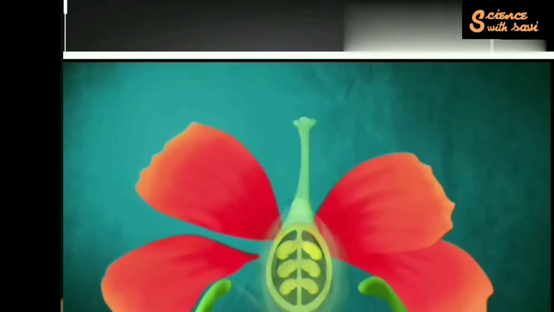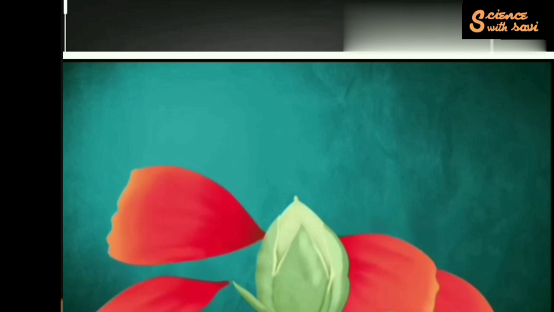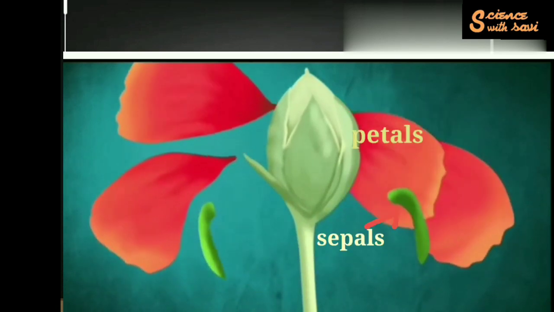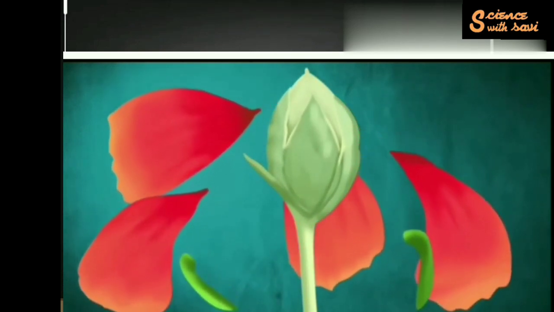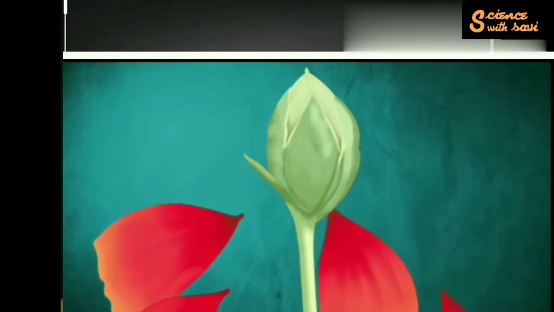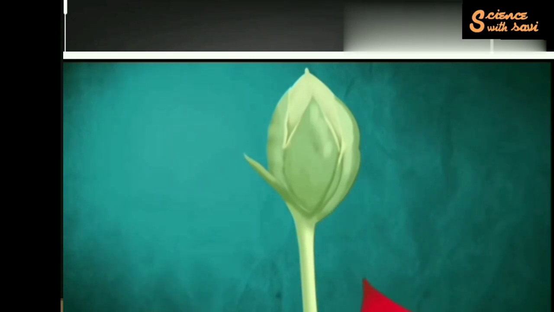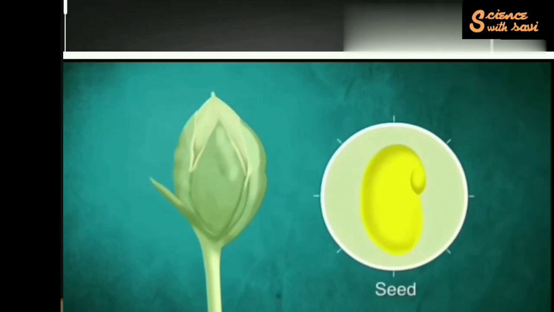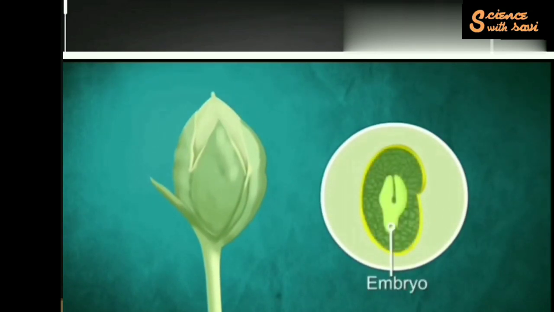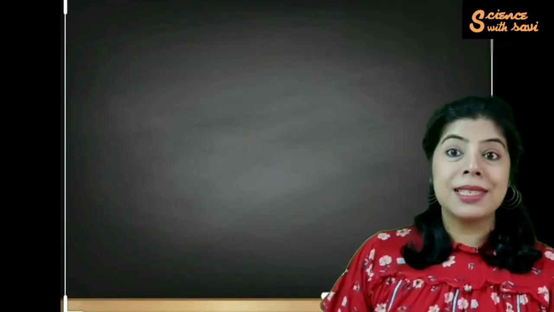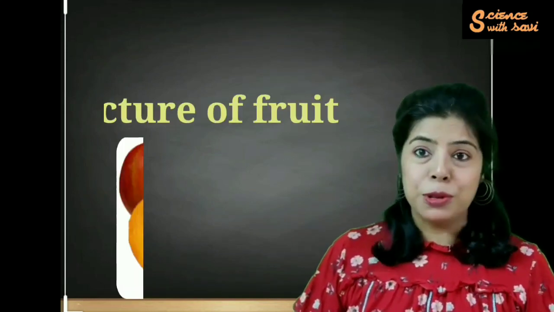Now the other floral parts of the flower, like the petals and the sepals, are not of any use because the fertilization process is over. So other parts of the flower dry up, shrivel up, and fall down. The ovary keeps on swelling and it turns into the fruit. So these are all the changes which go on in the flower once the fertilization process is completed. Kids, isn't it so interesting how the ovary changes into the fruit? Now that the fruit has formed, let's discuss the structure of fruit also.